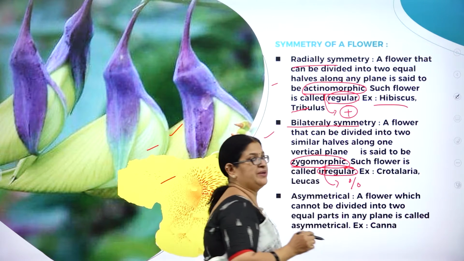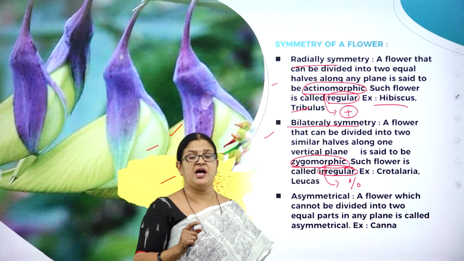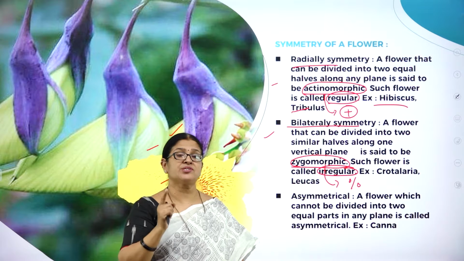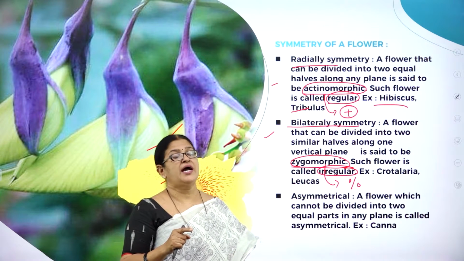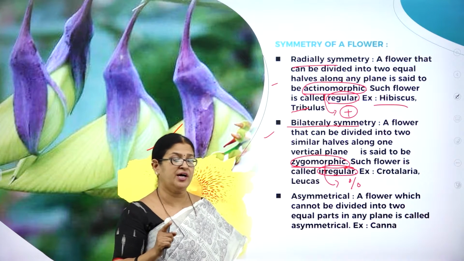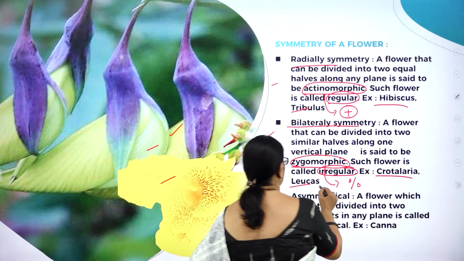Then bilateral symmetry. That is, you can cut the body of a flower into two equal halves in only one plane or one direction. It is called bilateral symmetry, or zygomorphic flower, or irregular flower. Examples are Crotalaria and Leucas.